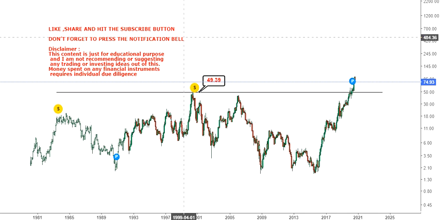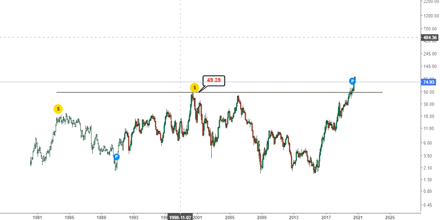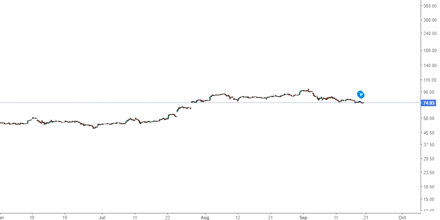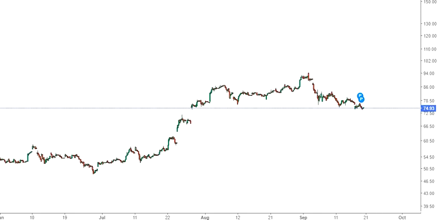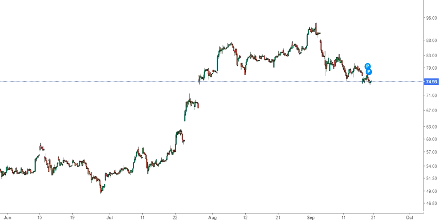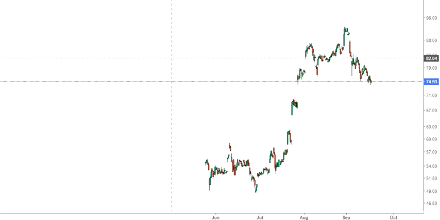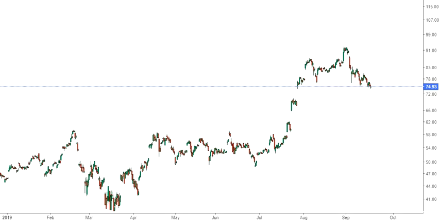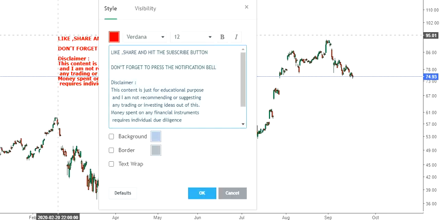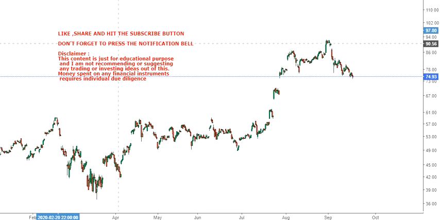But right now we are going to discuss the short-term trend. I have explained the long-term trend and where it could probably lead in the years to come. Now let me go to the short term and we will discuss how the stock is moving right now. Just let me zoom this. So this is what you can see here in the hourly chart, and the things which are going on in this particular script.